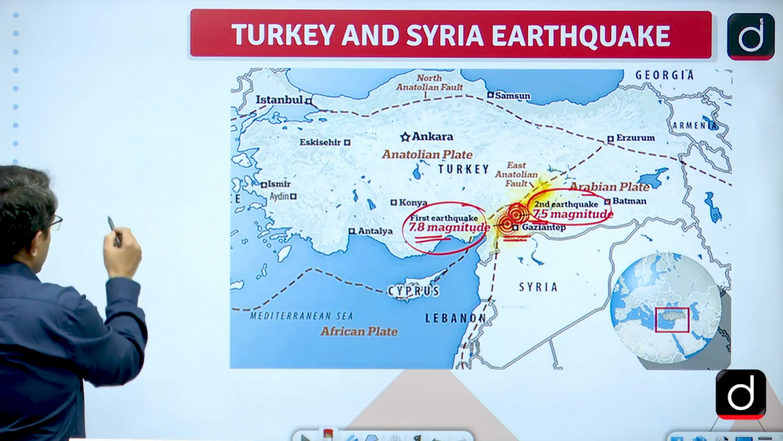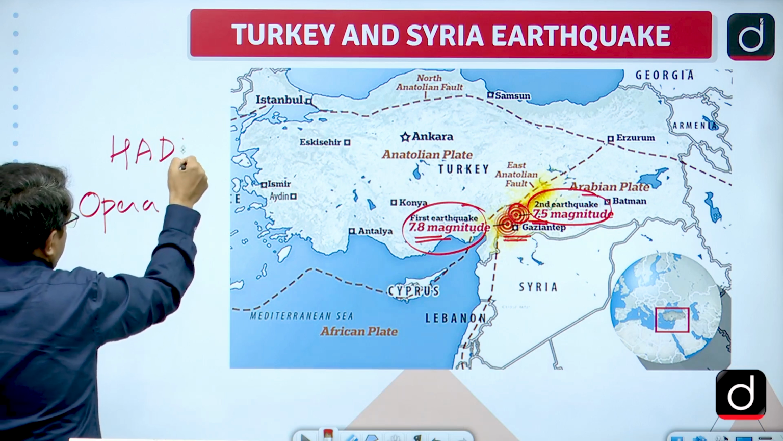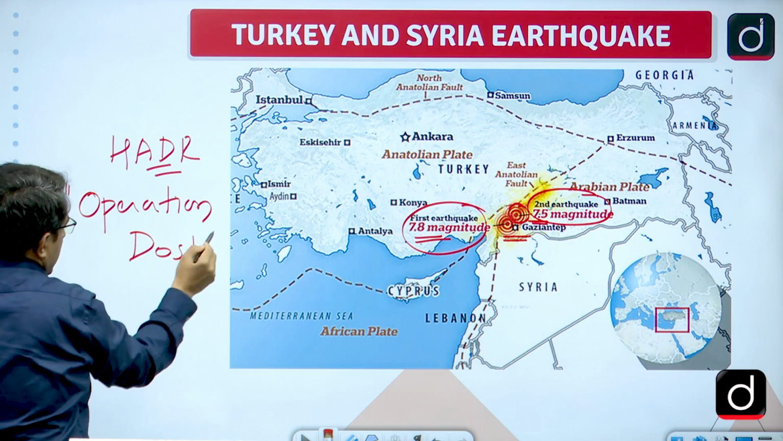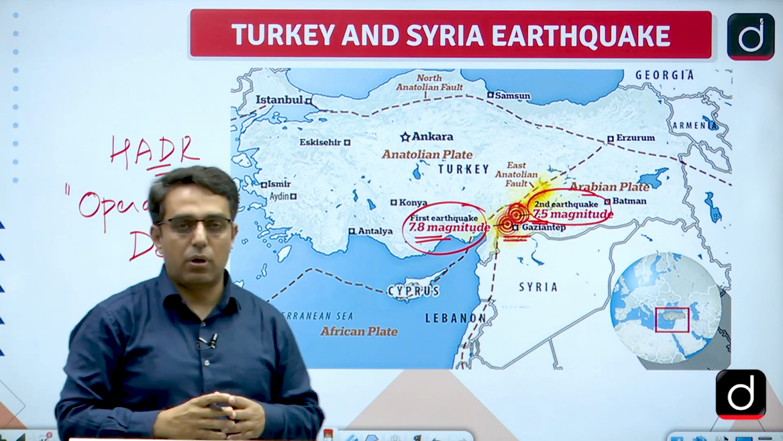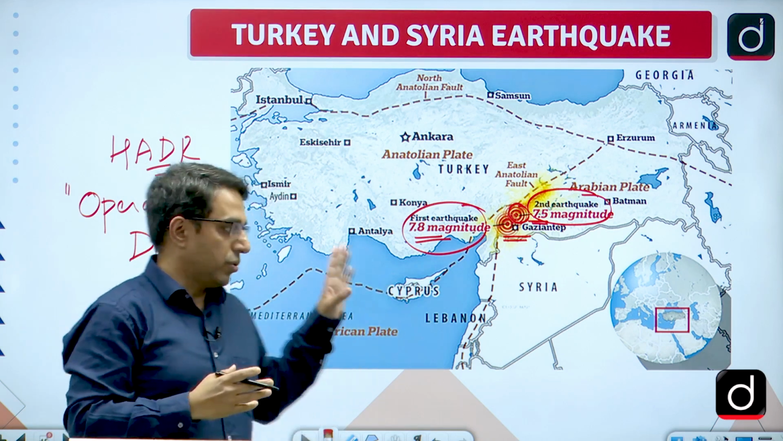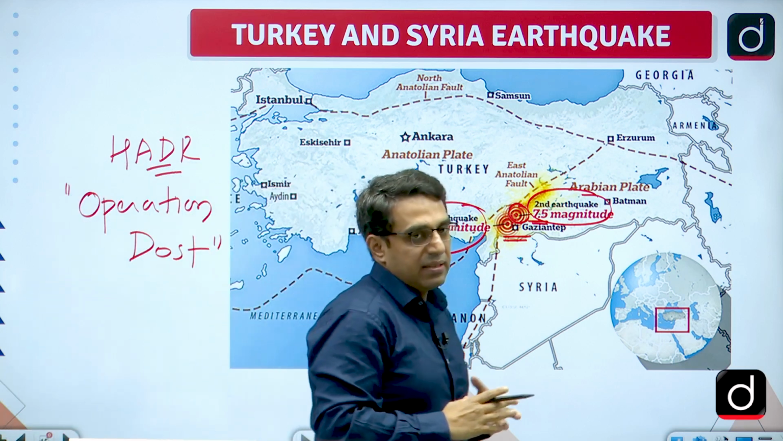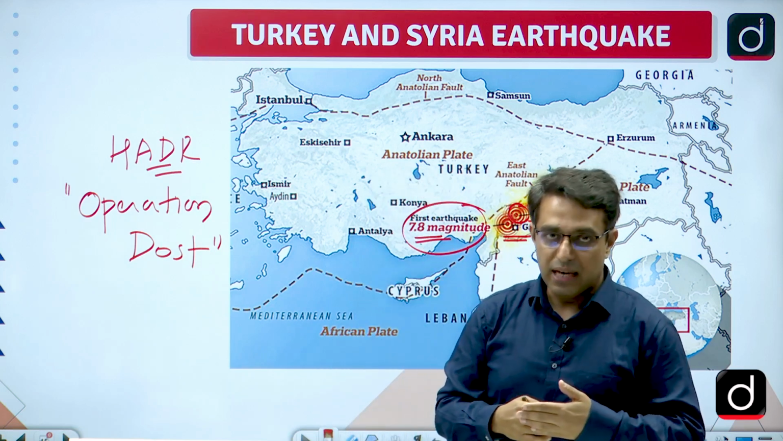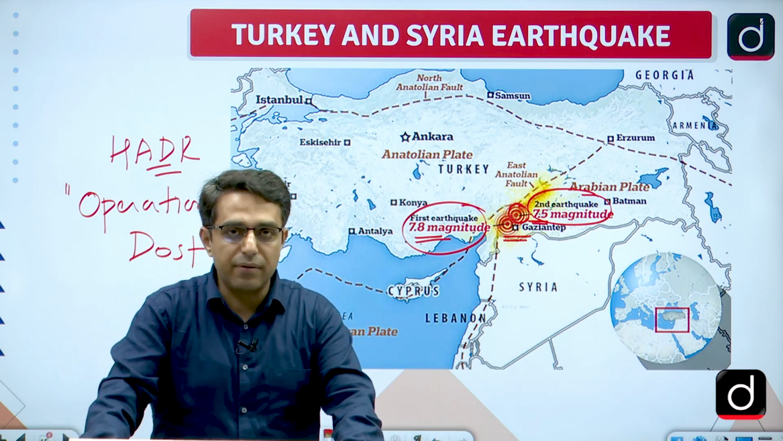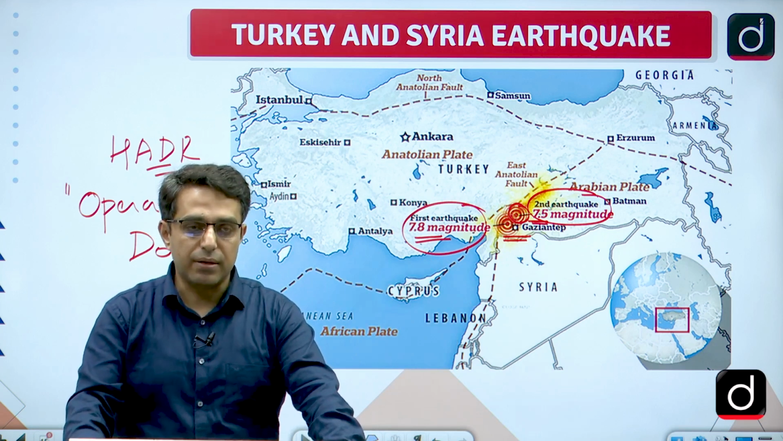What is also important is that India has rushed humanitarian assistance and disaster relief under Operation Dost. Sometimes this can also be asked in the exam: under which operation India has offered its assistance to Turkey. So, it is Operation Dost. We will be covering these kinds of important events as well, like the place was in the news because of this important event that happened, a very devastating earthquake. This is also important from the exam point of view, so we will be covering it.